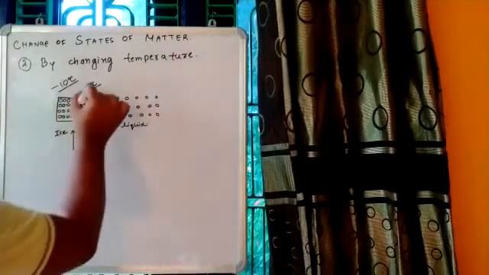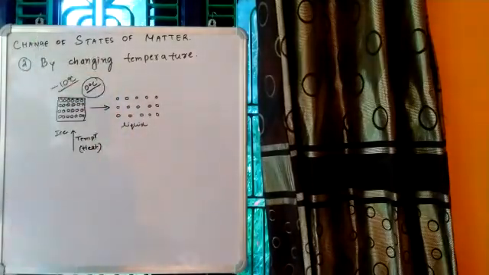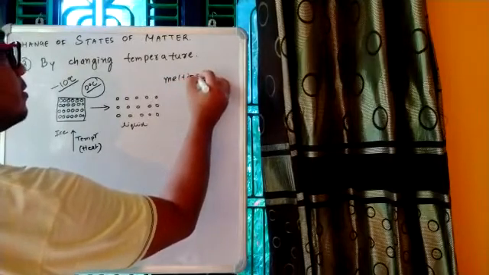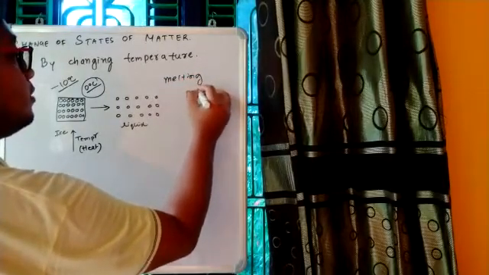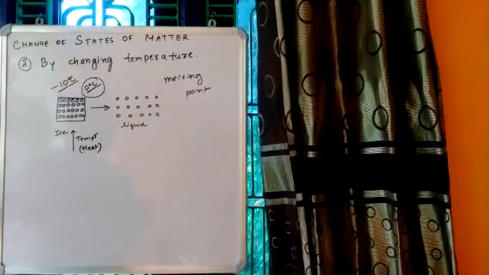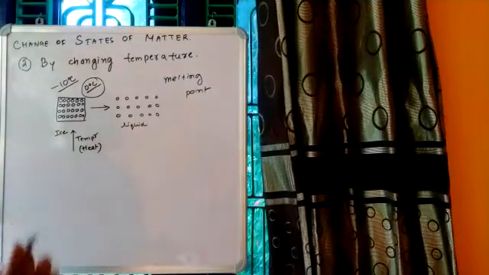So this temperature, 0 degrees Celsius, will be called melting point. Melting point is the temperature at which a solid substance converts into liquid at atmospheric pressure.